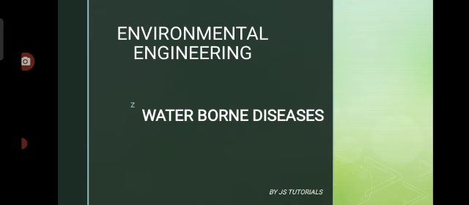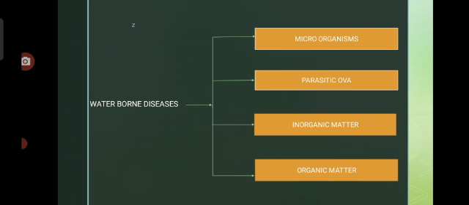Waterborne diseases are caused if you are not treating water properly, or if the water has been contaminated with any microbes or any harmful substances. If you happen to consume these waters, then these waterborne diseases can occur. They can be broadly classified under 4 headings. First, the presence of microorganisms in the water may cause waterborne diseases. These organisms may be bacteria, virus, protozoa or fungi.